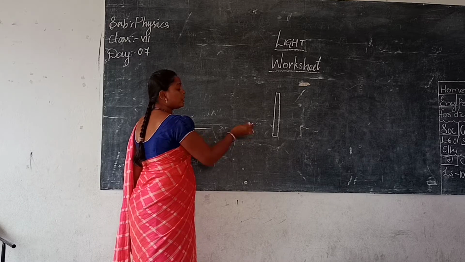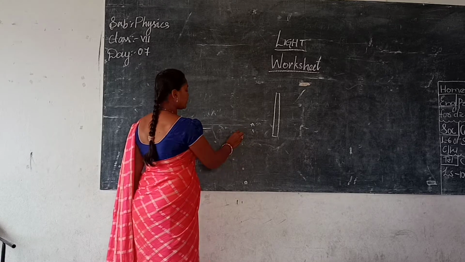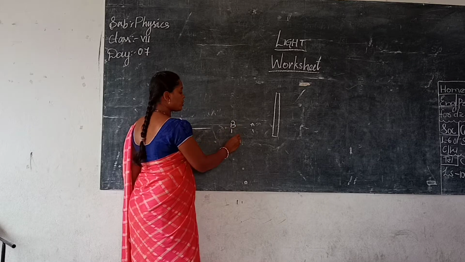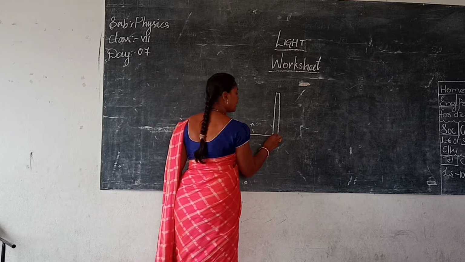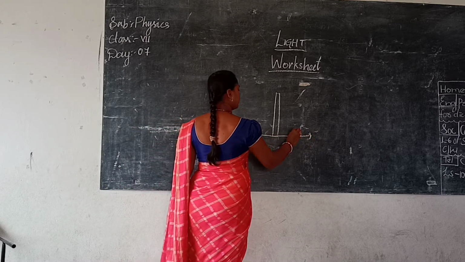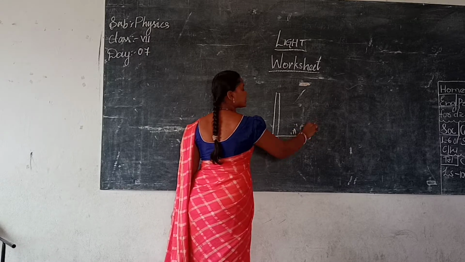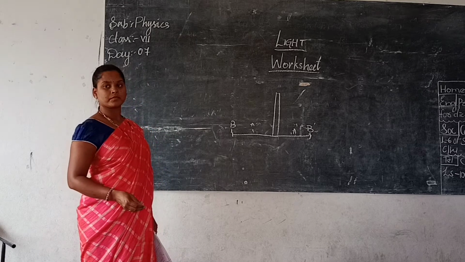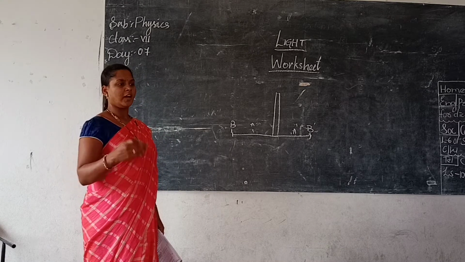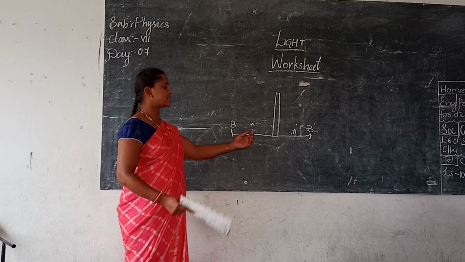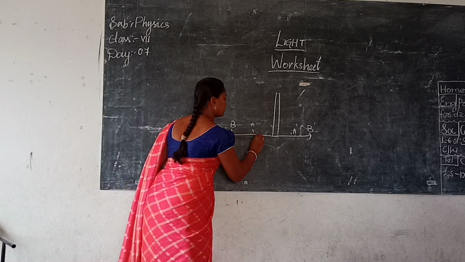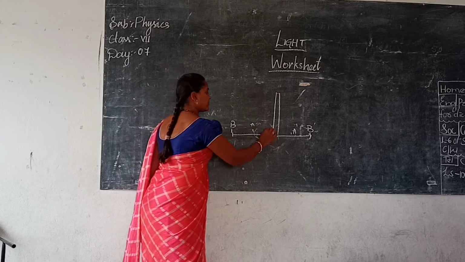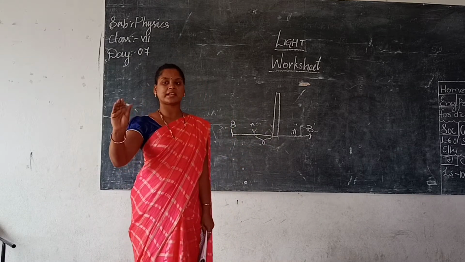Understood? So now they are asking this. From here to here the object has moved. So what is the distance between here and here? This is A dash. This is B dash. Is it 120? How? 60 plus 60? How do you get it exactly? It is just 60 meters. Then what is the distance from here to here? 30, because it moves 30 meters per second. They said it is moving 30 meters per second.